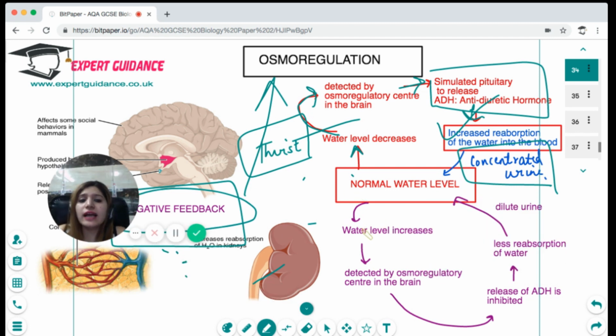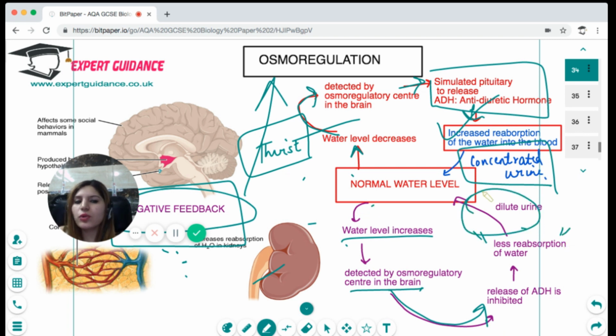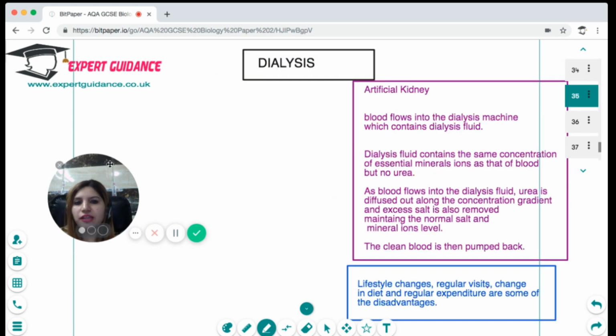On the other hand, when the water level increases, it is also detected by the osmoregulatory centers in the brain. The release of ADH in this case is inhibited by the negative feedback. So there is less reabsorption of water, so more dilute urine is passed. So you should know how this mechanism of osmoregulation works.